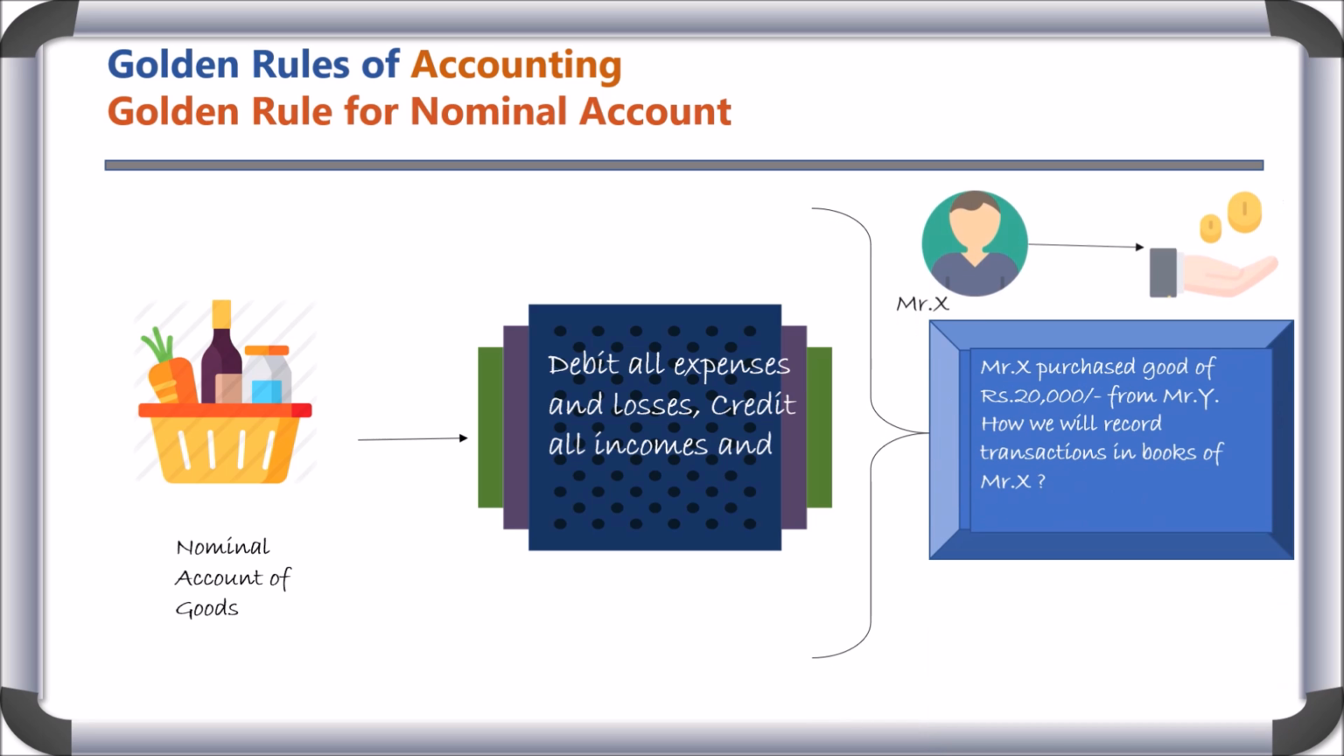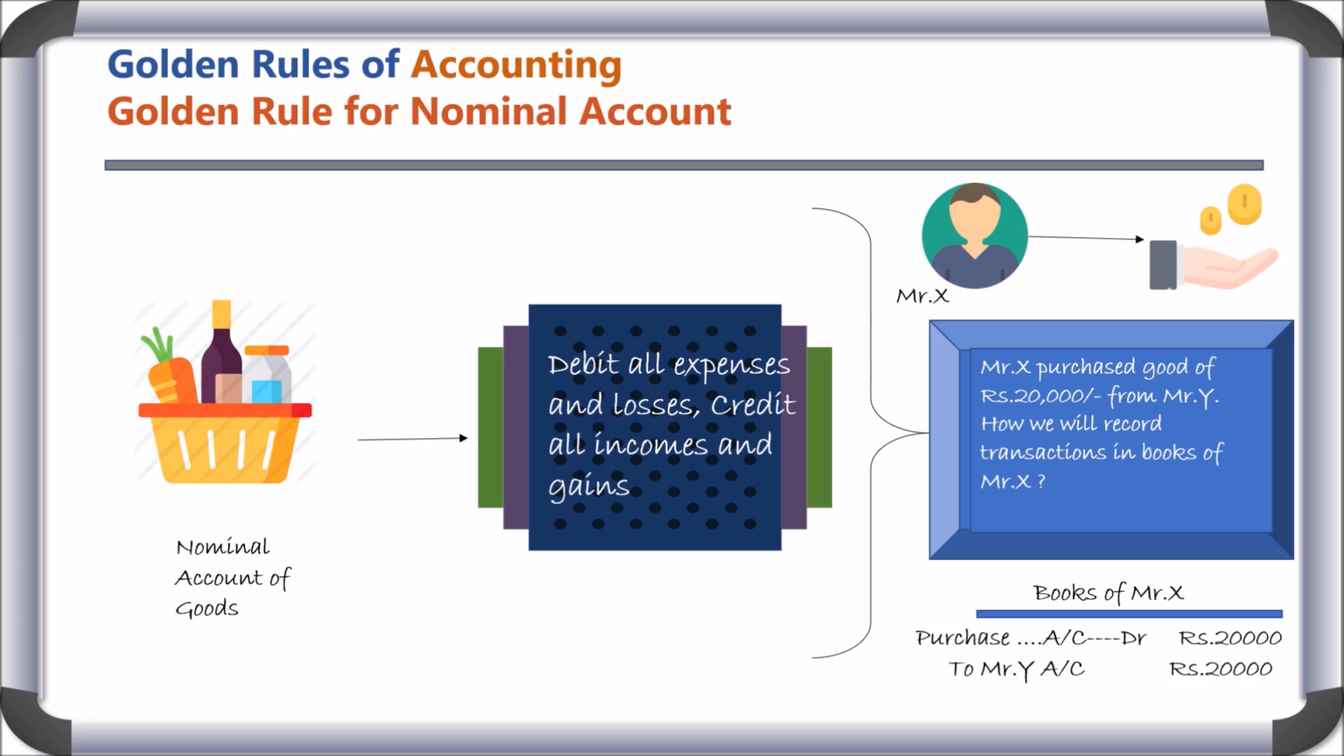Mr. X purchased goods of 20,000 rupees from Mr. Y. How we will record transactions in books of Mr. X? There are two accounts involved here. Purchase of goods is nominal account and Mr. Y is personal account. Since purchase of goods is expense, we will debit purchase account with 20,000 rupees. Since Y has given goods, we will credit personal account.